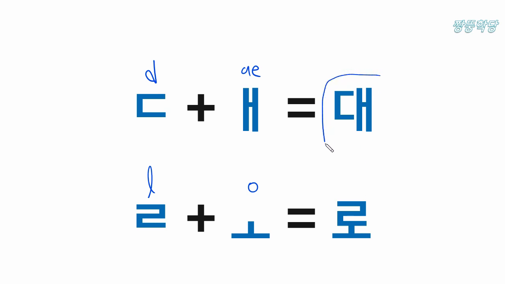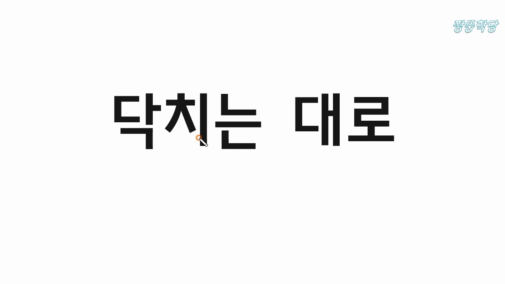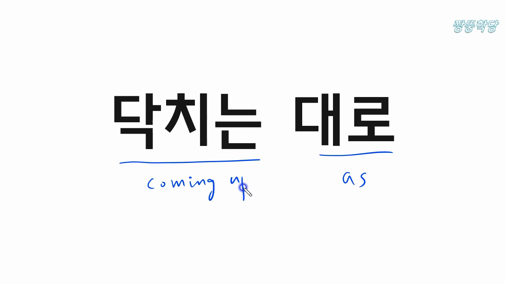It makes one word altogether. 대로 means as. So 닥치는 대로. This is as and this is coming up. So 닥치는 대로 means as coming up.